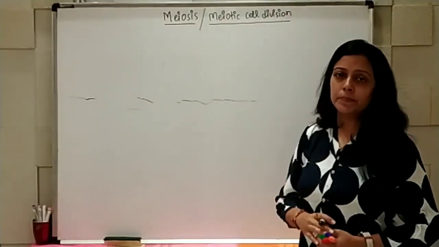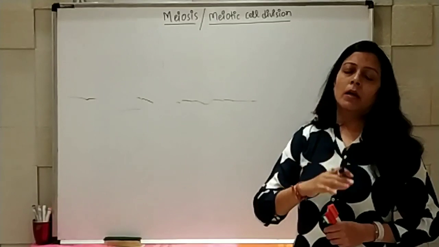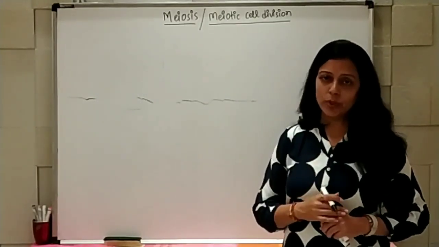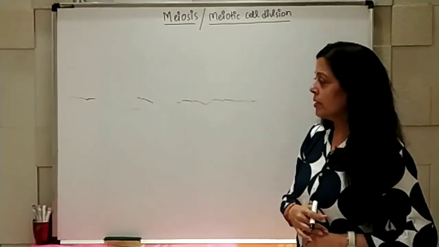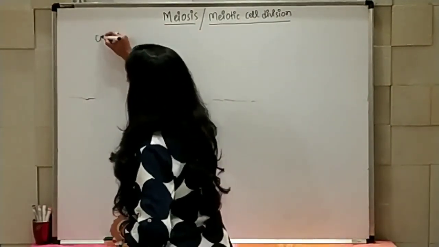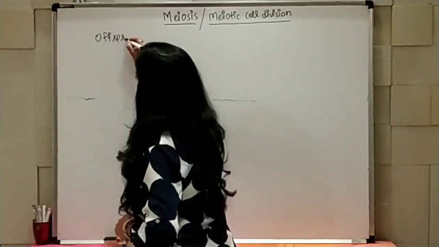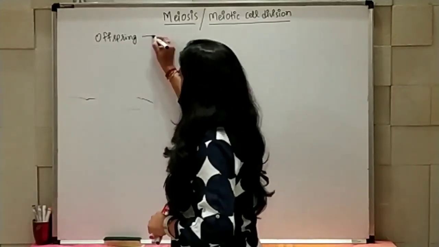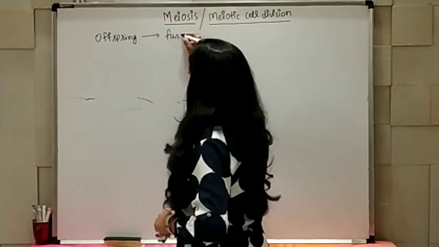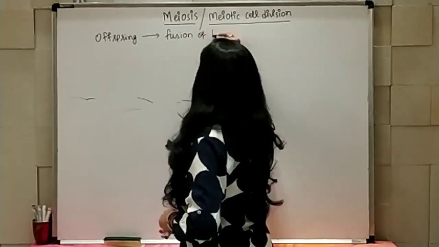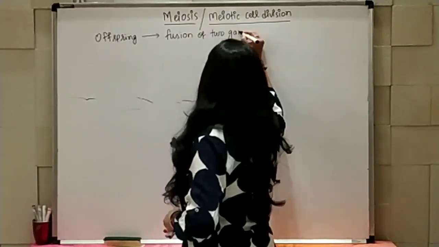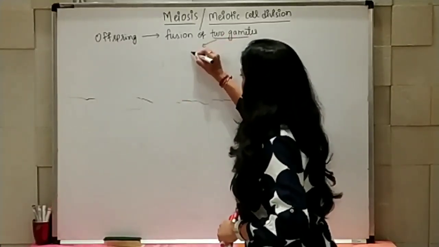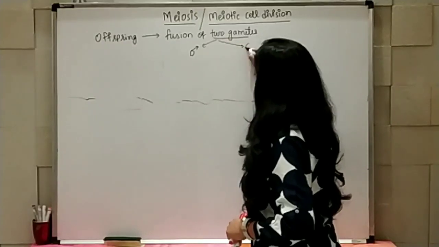In the meiosis process, where it happens and how the cells are going to have their number of chromosomes, that we need to understand. We all know that for production of offspring, or you can say the daughter cell, or the progeny, there has to be fusion of two gametes. And these two gametes are the male gamete and the female gamete.